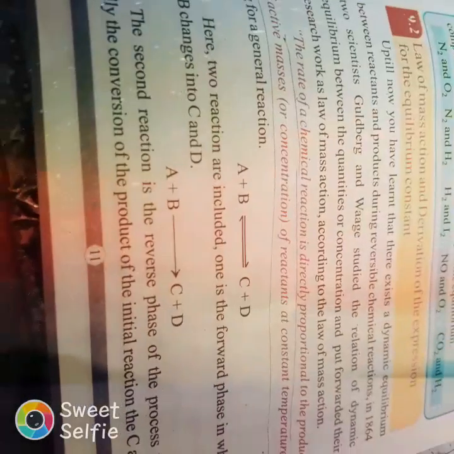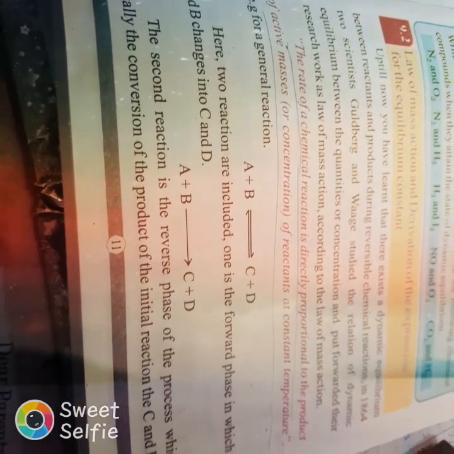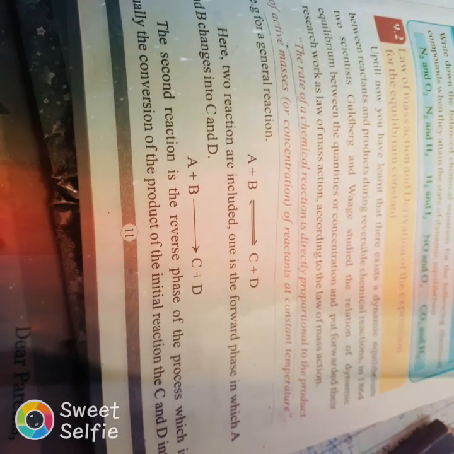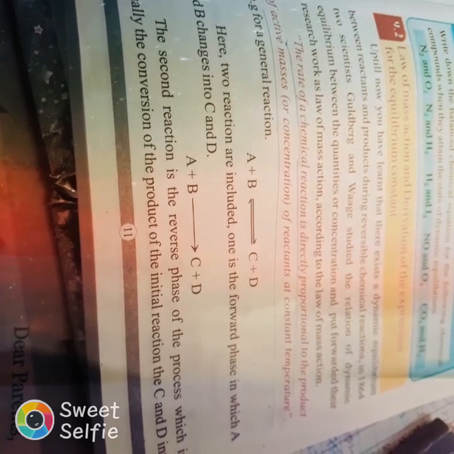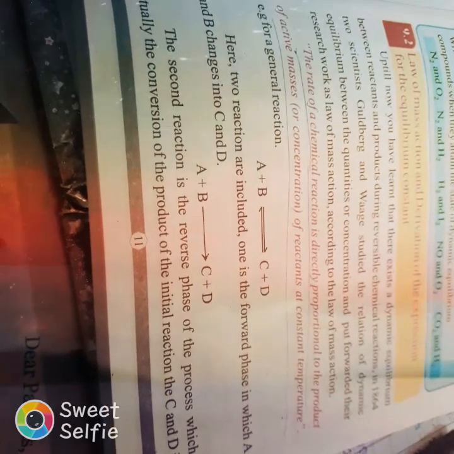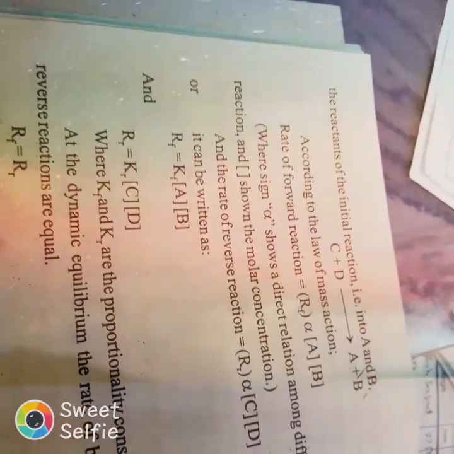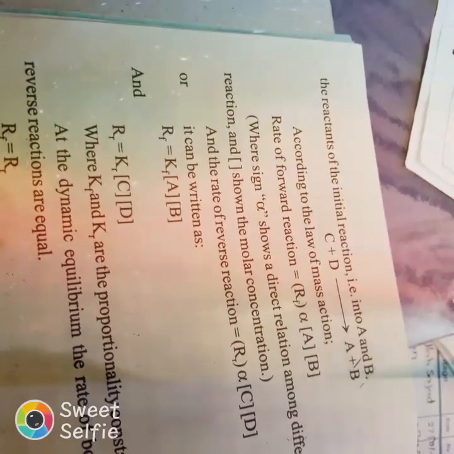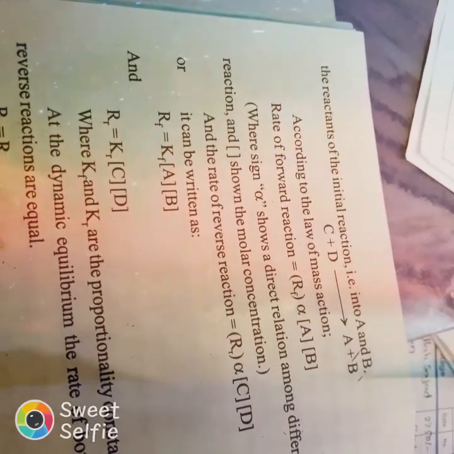Here two reactions are included. One is the forward reaction, in which A and B change into C and D. The second reaction is the reverse reaction, in which C and D are again changed back into A and B. The initial A and B are converted into C and D, and then C and D, which are the products, are again converted into reactants. According to